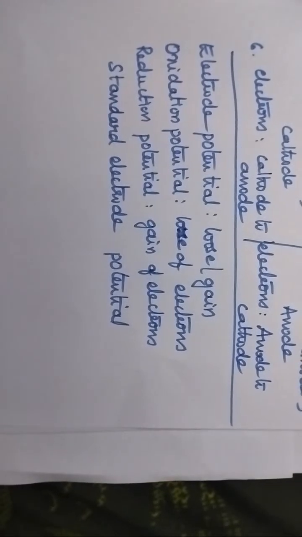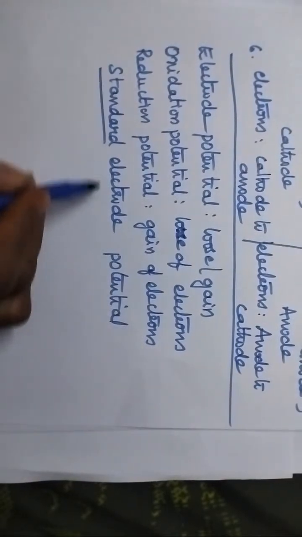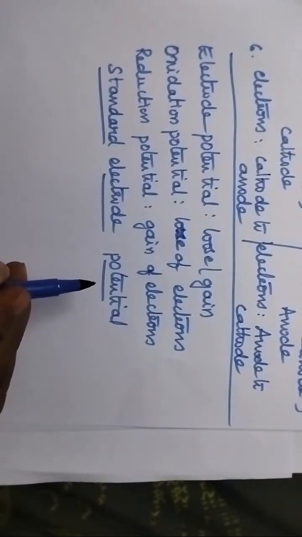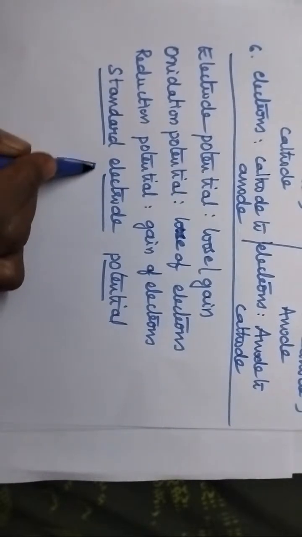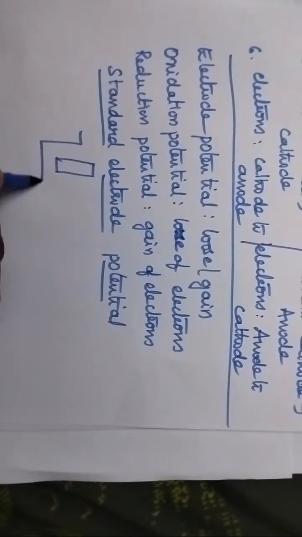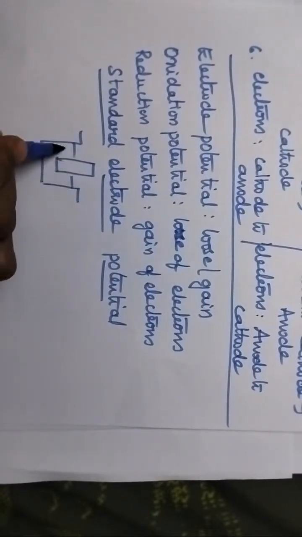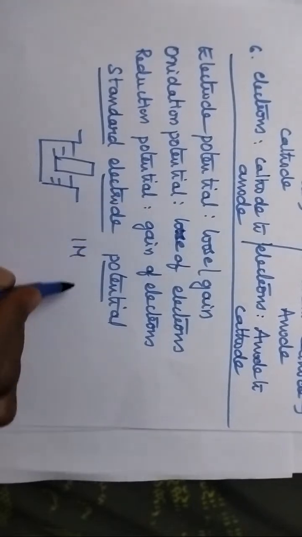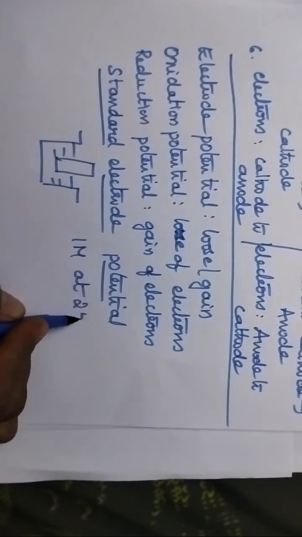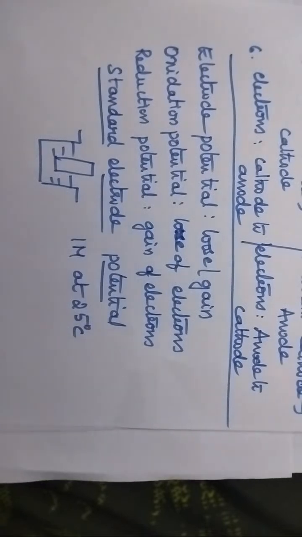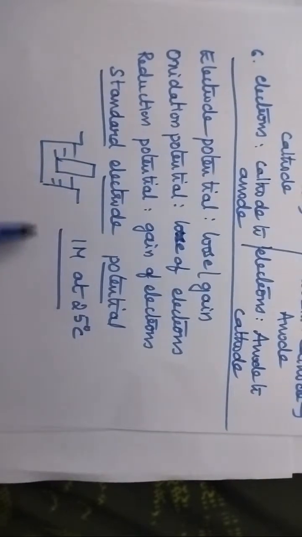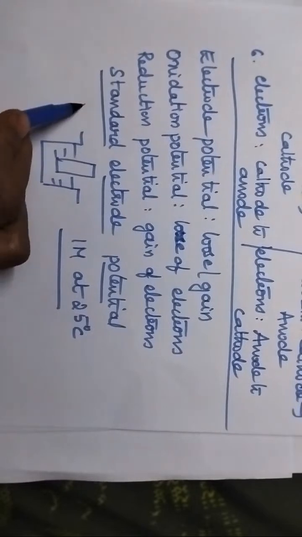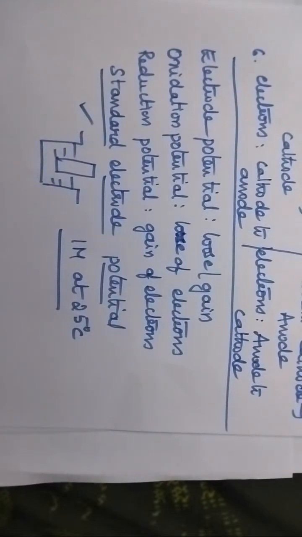Now tell me, what do you mean by standard electrode potential? Standard electrode potential means it is the electrode potential of the pure metal when it is in contact with its electrolytic solution of 1 molar concentration at 25 degrees centigrade. But remember that it is impossible to measure a single electrode potential. Why?